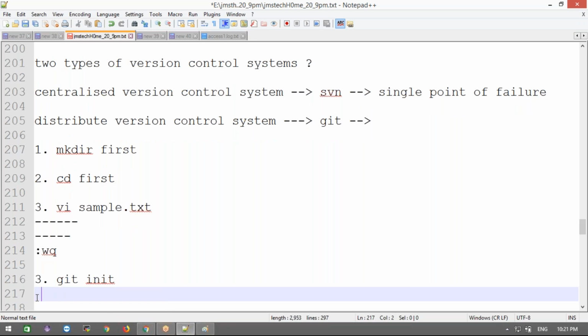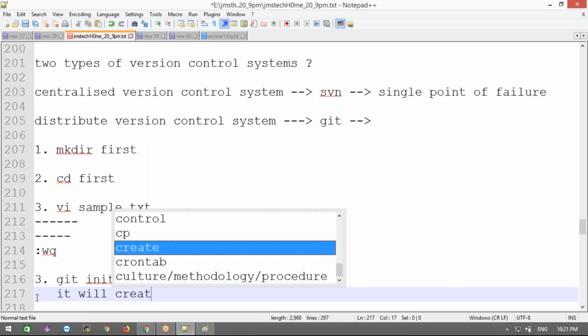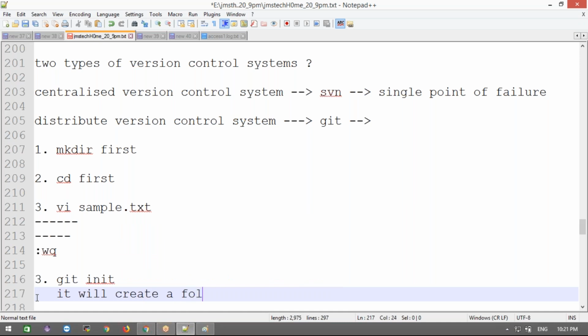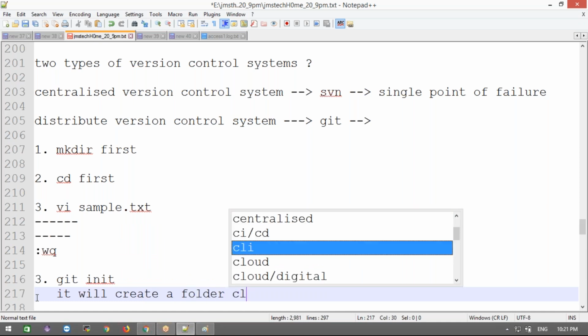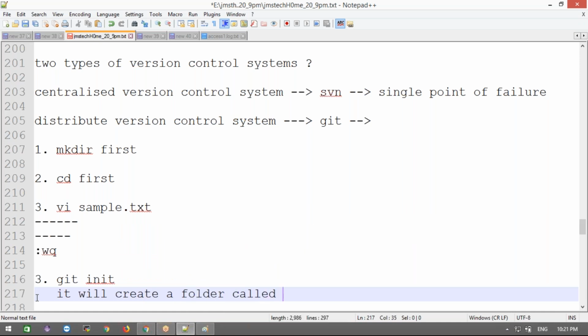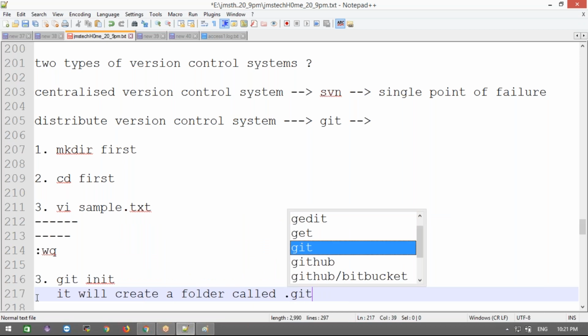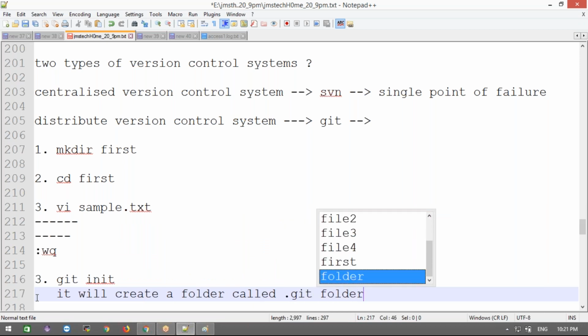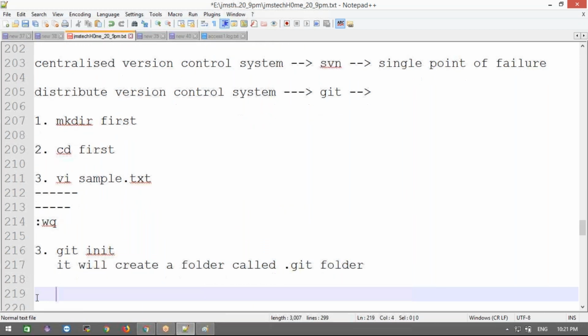Now after doing this, what will happen? It will create a folder called the .git folder. It will take care of all the local operations using this .git folder only.